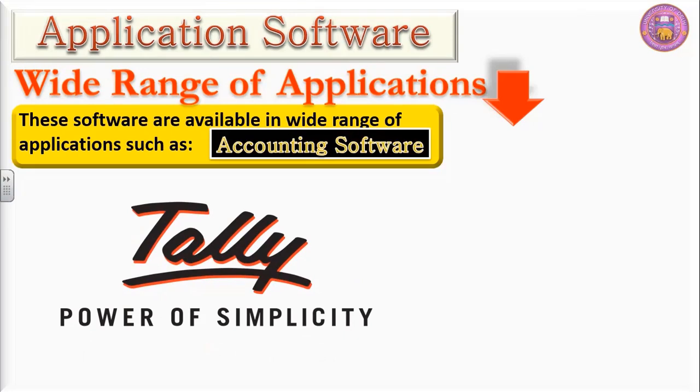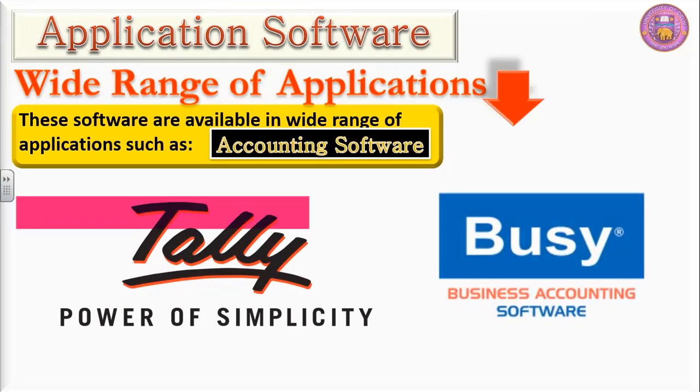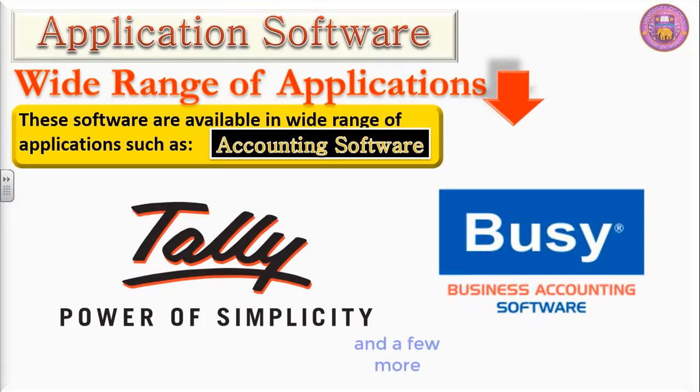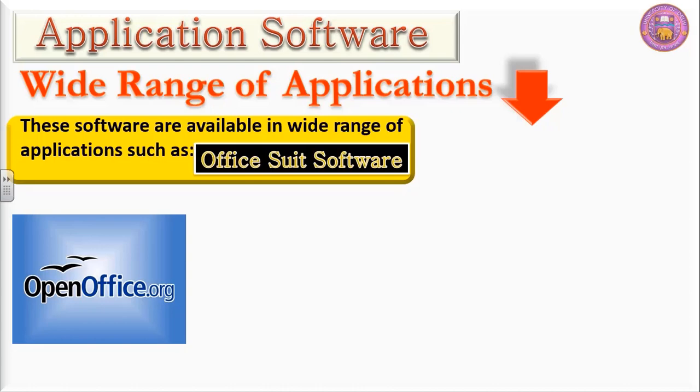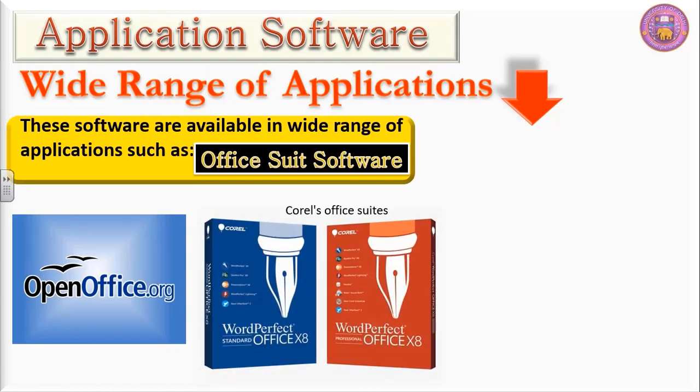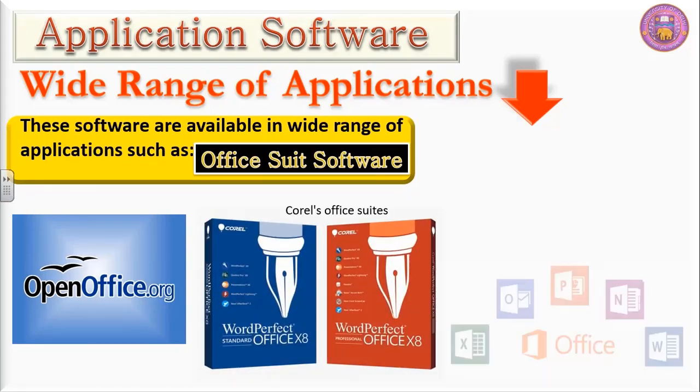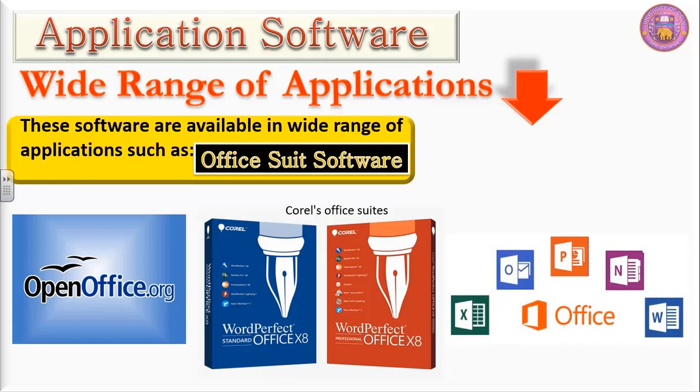Accounting software, Tally, Busy. These two are very popular accounting software. Office suite software, OpenOffice.org. Then we have Corel Office Suites. Then we have Microsoft Office Suite. When we talk about suite, it's a combination of number of programs. When number of programs are put in one particular basket, we call it Office Suite.